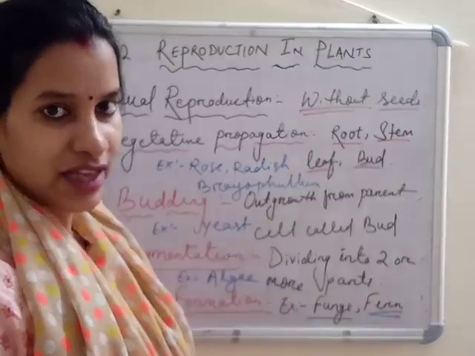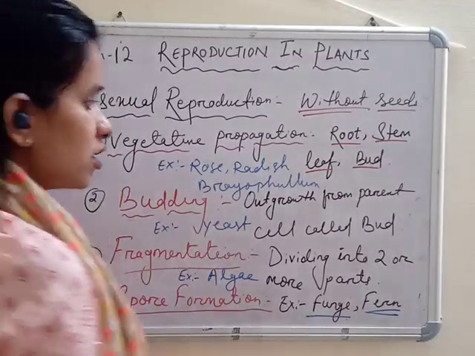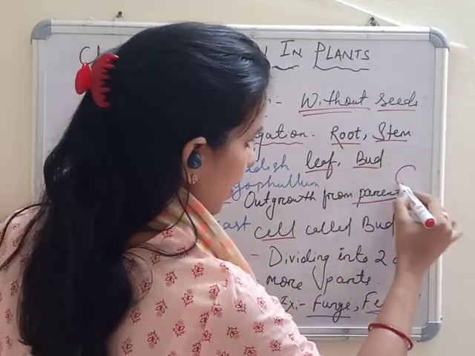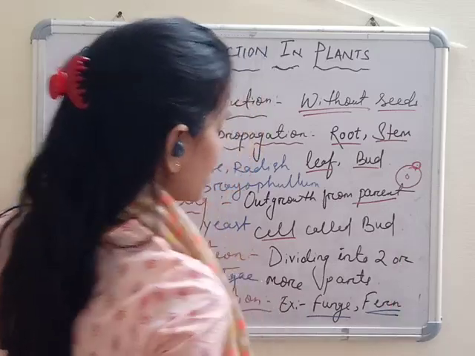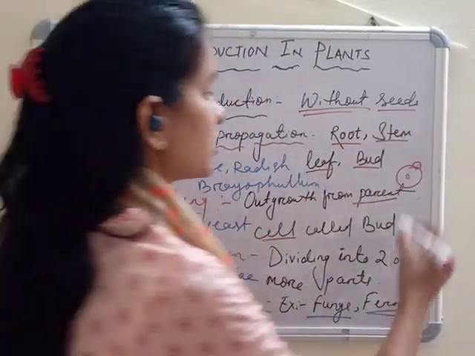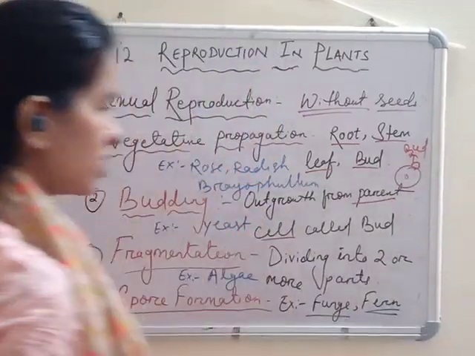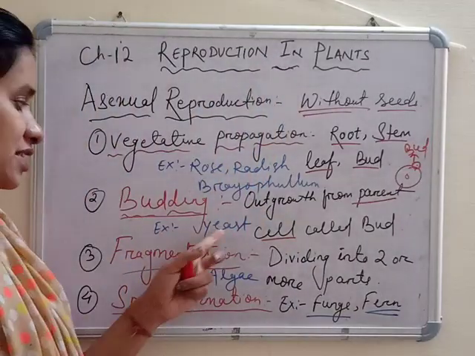Next asexual reproduction is called budding. Budding means an outgrowth coming from the parent cell. That outgrowth is called a bud, and the process is called budding. The example is yeast.